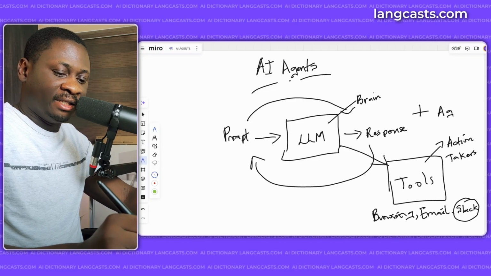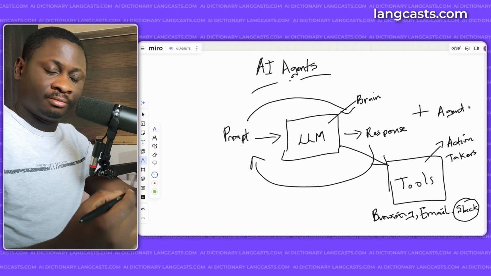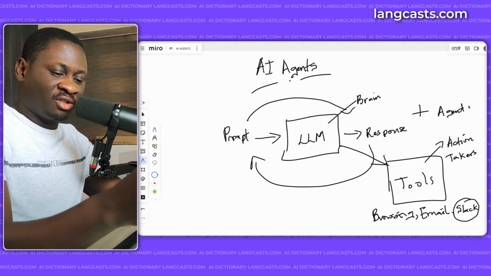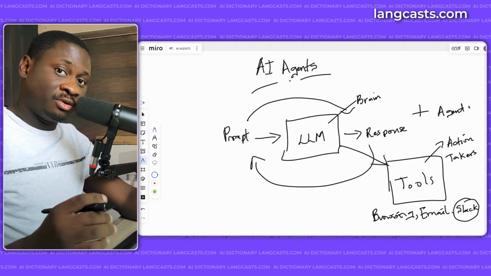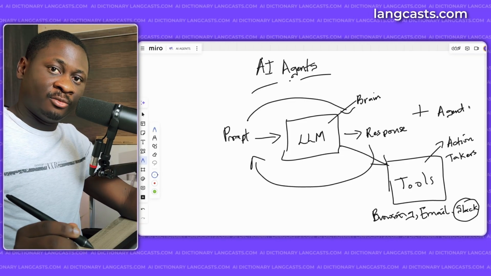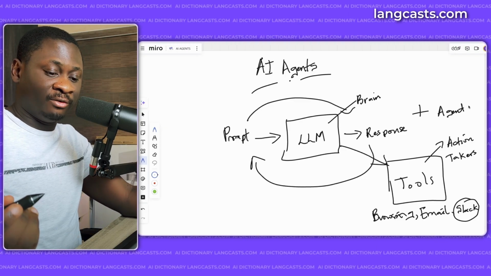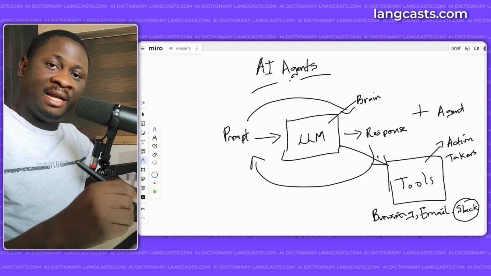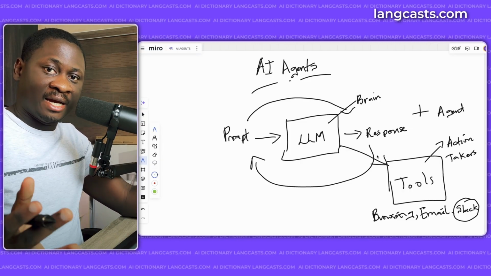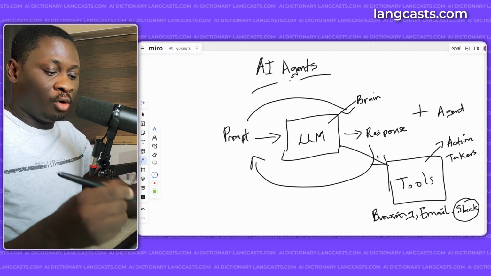The combination of these two forms an AI agent. So with this, you can tell the LLM to perform research, and after it's done, why stop there? Convert this research into an article, write out the table of contents and the article itself, and put it in a Microsoft Word document, or put it in a Markdown file and publish it to, let's say, Medium or dev.to. So we have the LLM functioning as the brain, and the tools as the action takers, everything making up an AI agent. This way, we are able to get more out of our large language models.